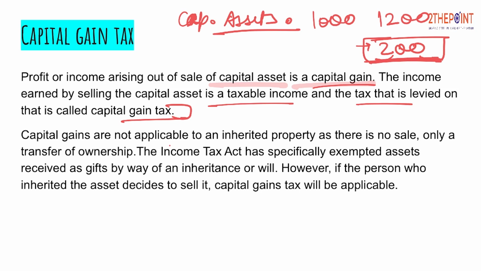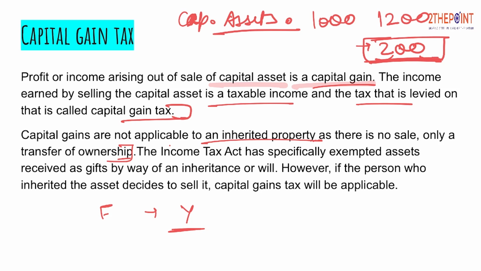Capital gains are not applicable to inherited property, as there is no sale, only transfer of ownership. Let's suppose your father or your mother or your grandfather has transferred some property or a piece of land that they were holding to your name. So that is a property you have inherited. You have not purchased it from the market. It is something which you have got in the will or by inheritance. So that is not a sale of property. It belonged to your father, now it belongs to you. So there is no sale, it is the inheritance of the property.